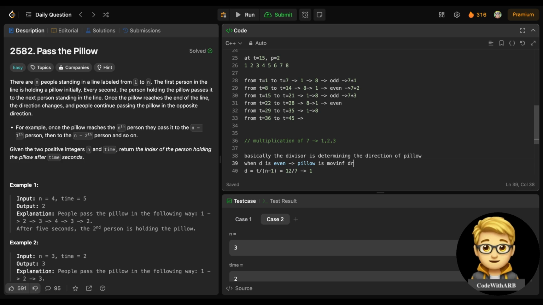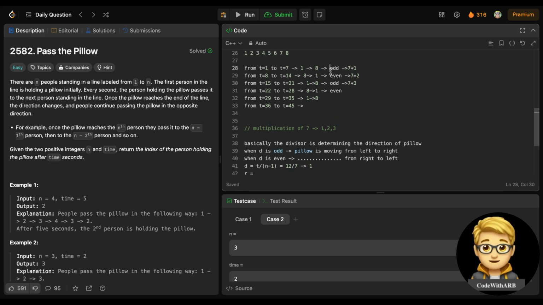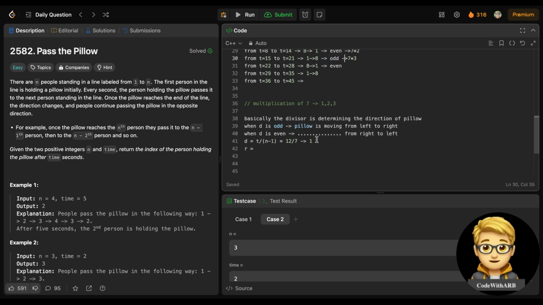So when d is odd, the pillow is moving from left to right, and when d is even, the pillow is moving from right to left. That's the observation you see here, right? So we will use this, right?